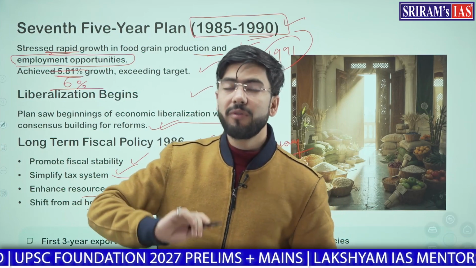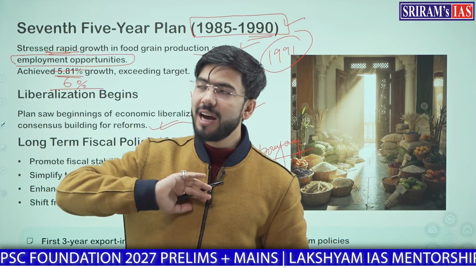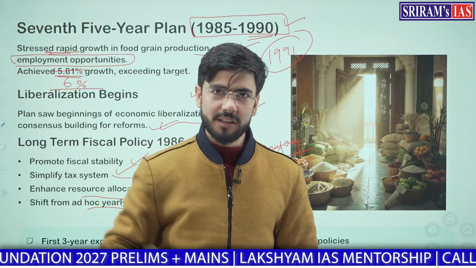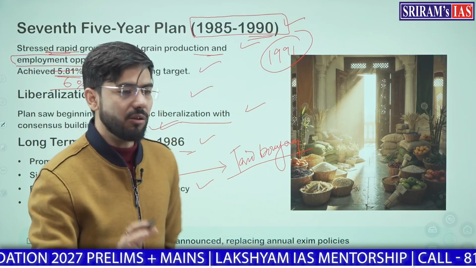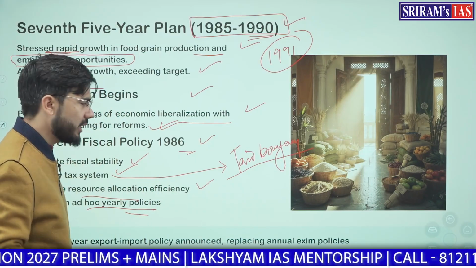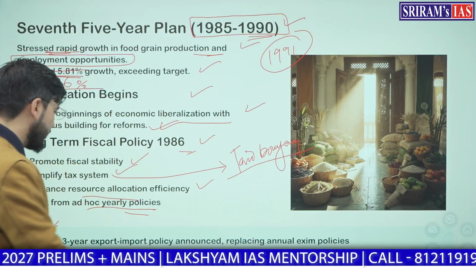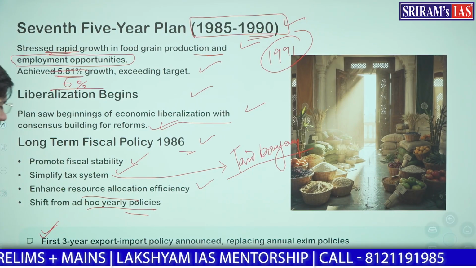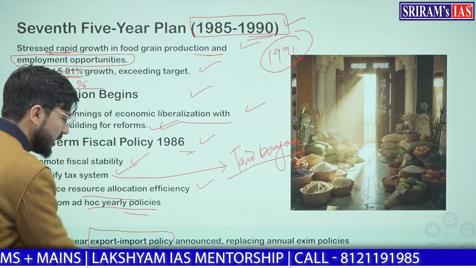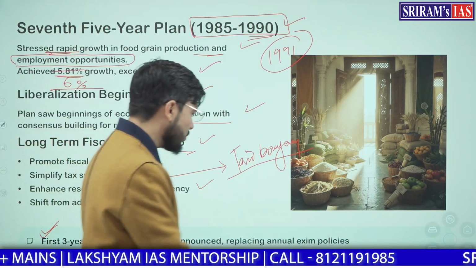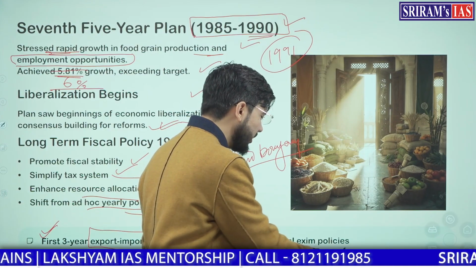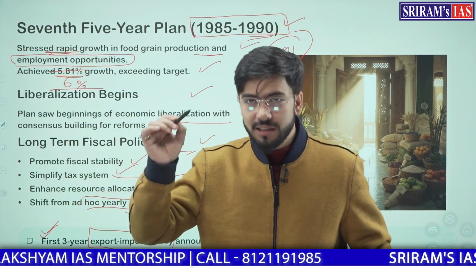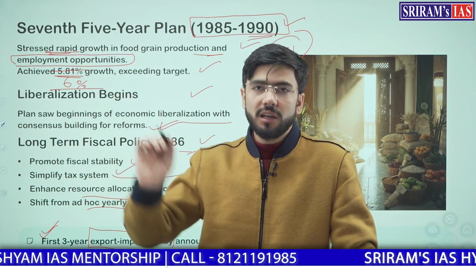Not only a 5-year long-term policy, but we should have a roadmap of 20 years, 50 years, 70 years, 100 years. That is where we should think now, not only about rolling plans of 1 year or 2 years. So at this point of time, for the first 3 years, an export-import policy was introduced and announced, and it replaced the annual export-import policies. So in the external sector, we thought that we should liberalize the economy for the longer term.